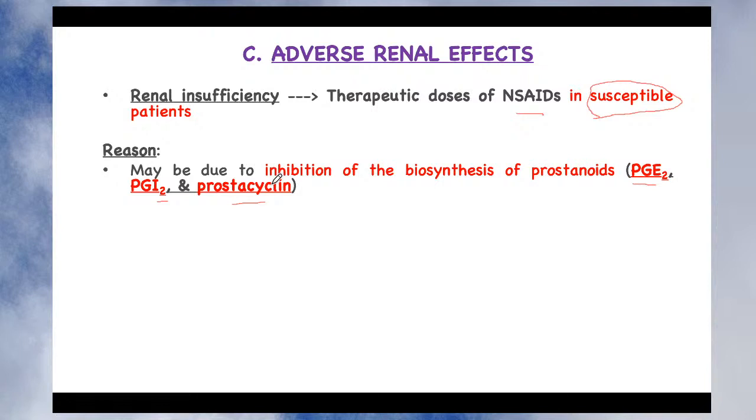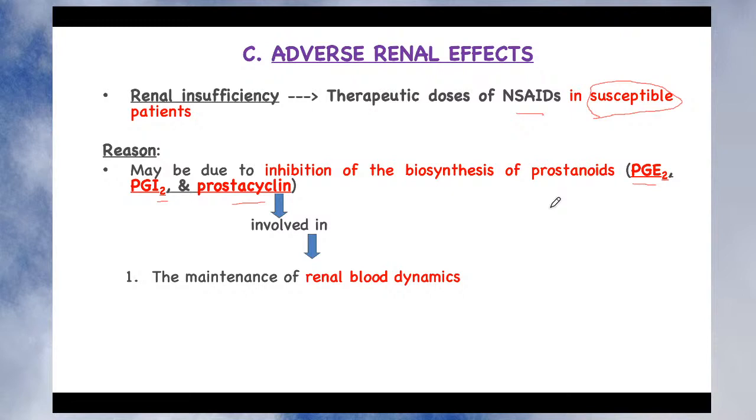So these beneficial prostaglandins are inhibited, and let's see what the role of these beneficial prostaglandins is, especially in renal dynamics. This prostaglandin, that is PGE2, I2 and prostacyclin, is involved in the maintenance of the renal blood dynamics. So what is renal blood dynamics?